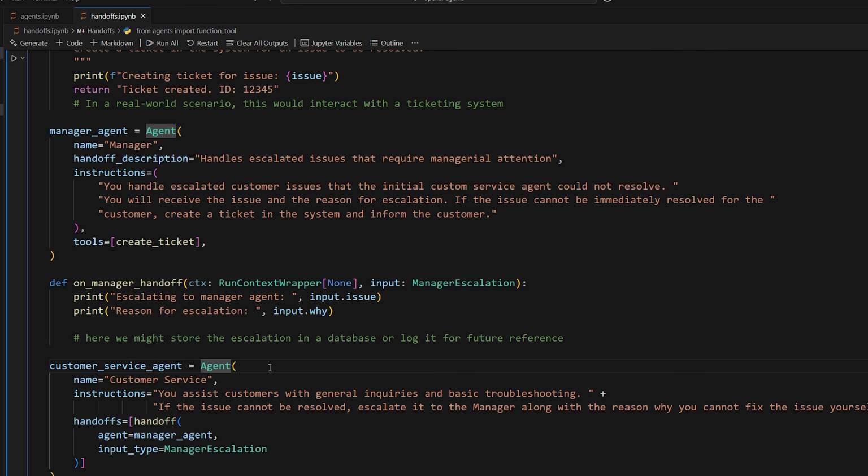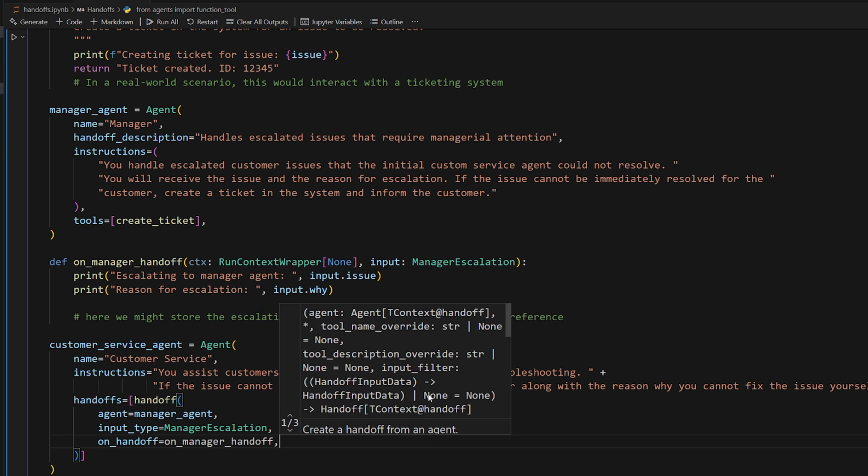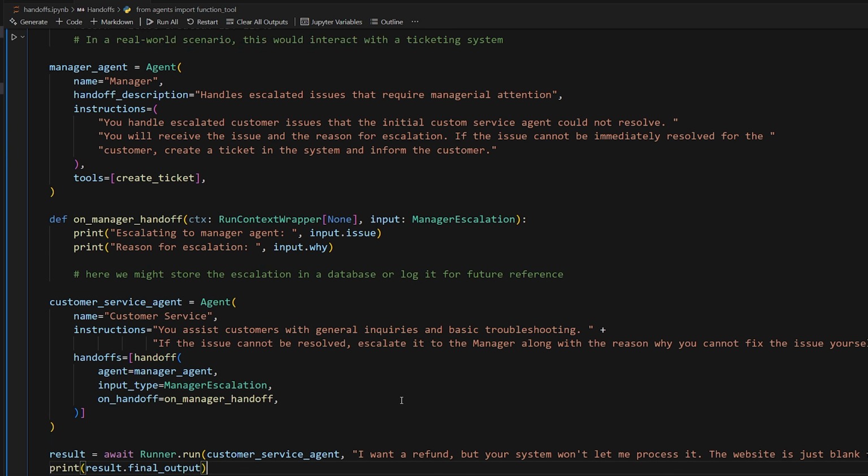One final thing I'll add is a handoff callback just so that we know what's happening. So this time, since we're providing an input type, we also need to provide the input with the type in the actual handoff function as well, just besides the context. So we can just print out "escalating to manager agent", the issue, and then also why, just so we know what's happening. So now down here, we can do on handoff, on manager handoff. Okay, hopefully that makes sense.